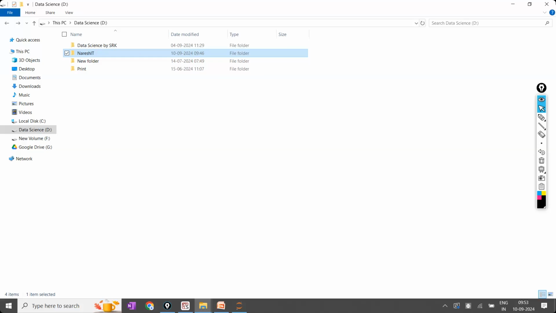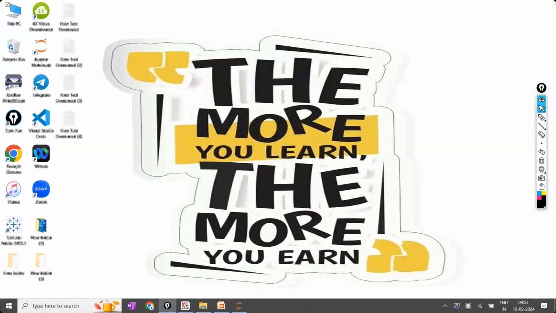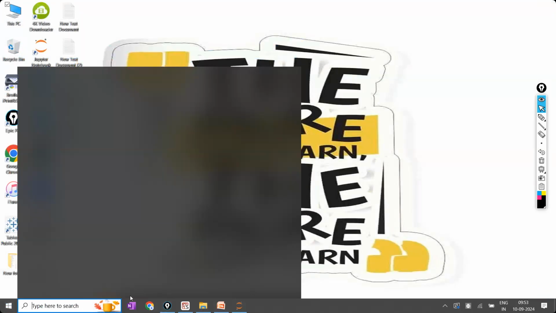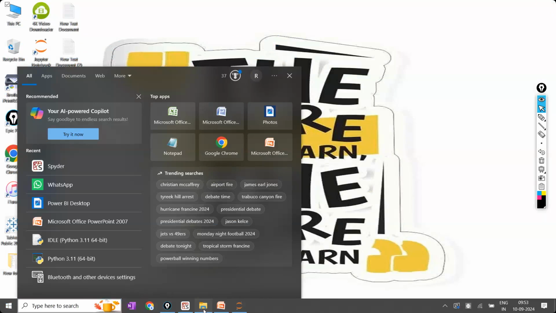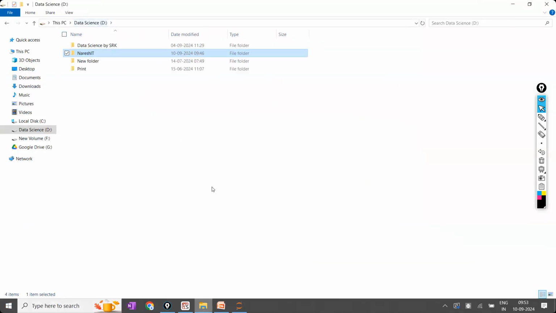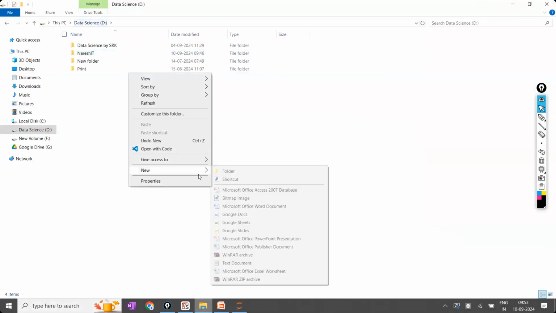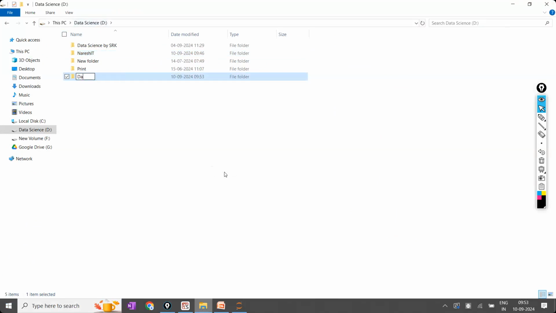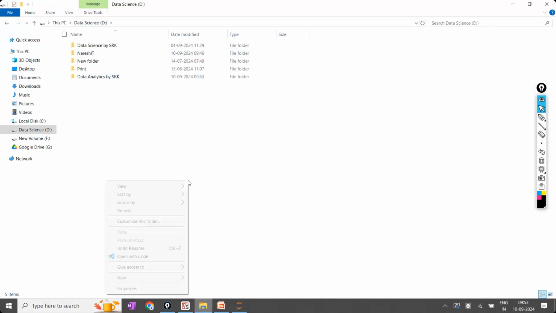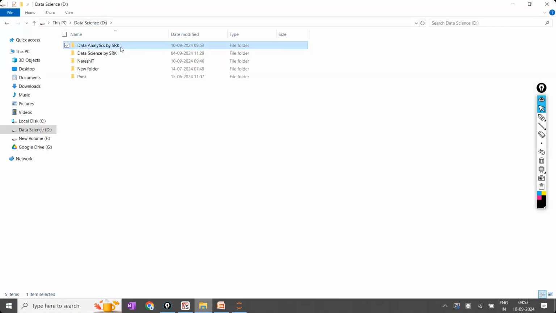Right? Now, how to change the working directory? Just before this, first you have to open your D drive. In the D drive, first you create a folder. What is the folder name? Data Analytics by SRK. I'm going to create one folder called Data Analytics by SRK. It's some folder name, for example purposes. You can write as per your choice. I have written the folder name like this.